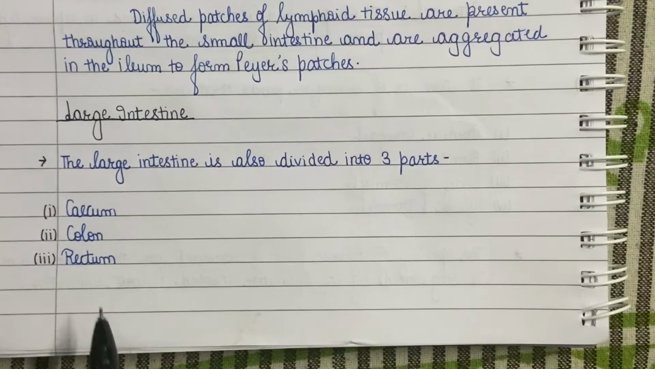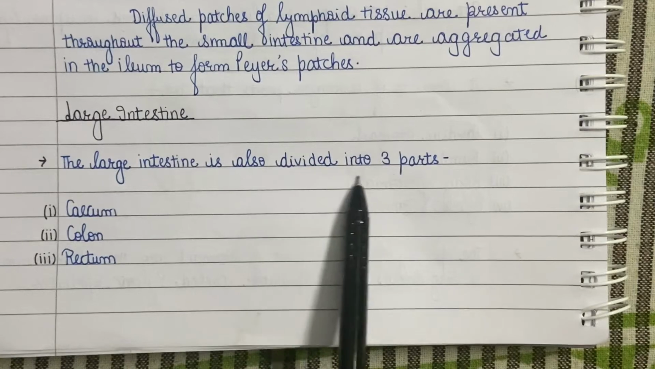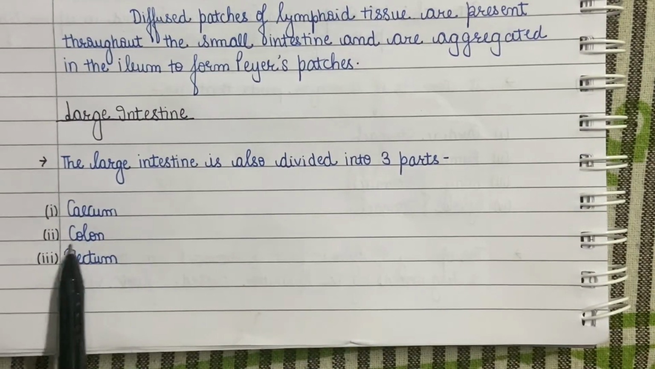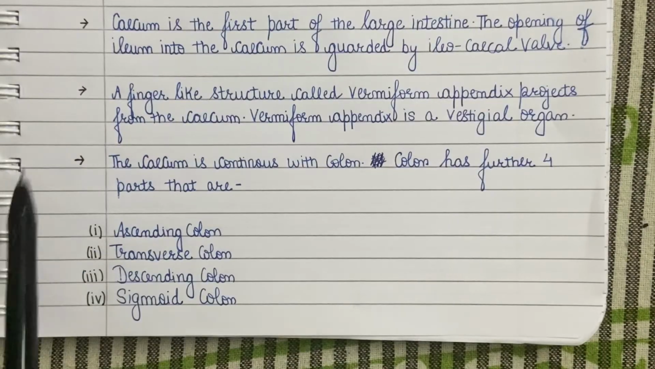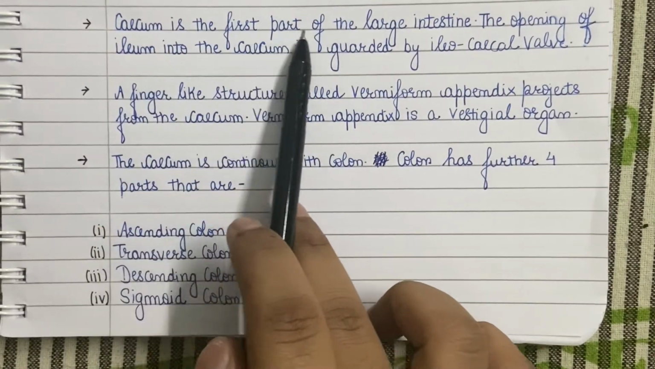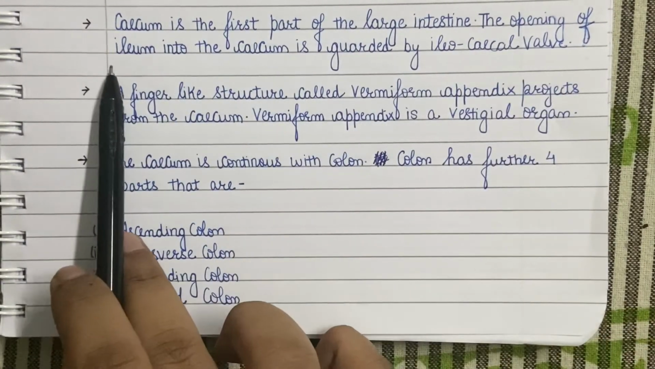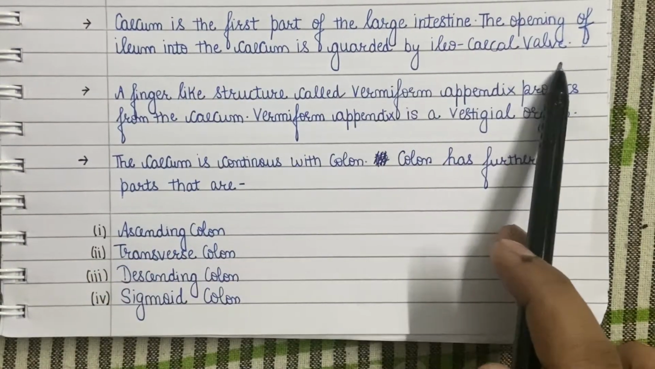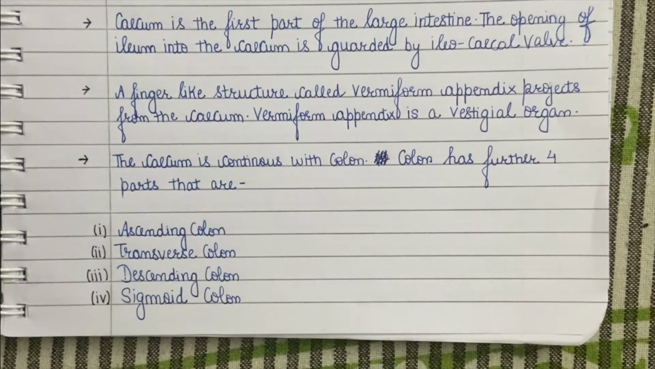The undigested food from the small intestine is passed to the large intestine. The large intestine is also divided into three major parts that are cecum, colon, and rectum. Cecum is the first part of the large intestine. The opening of ileum into cecum is guarded by an ileocecal valve. Ileocecal valve prevents backflow of materials from cecum into ileum.